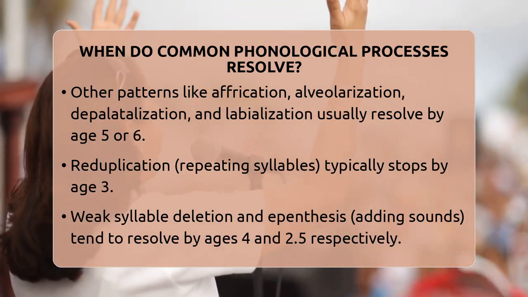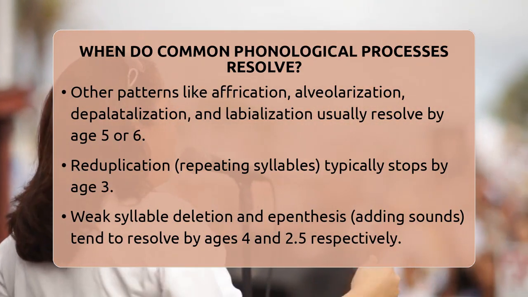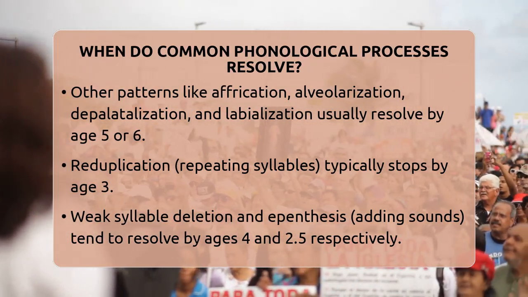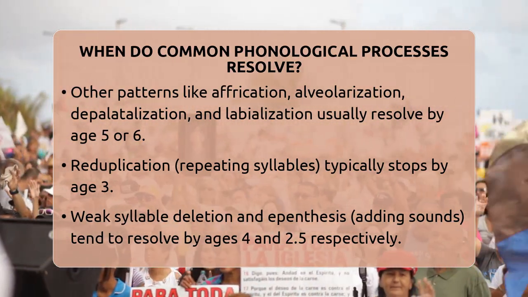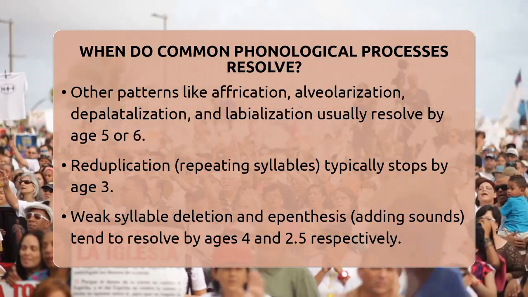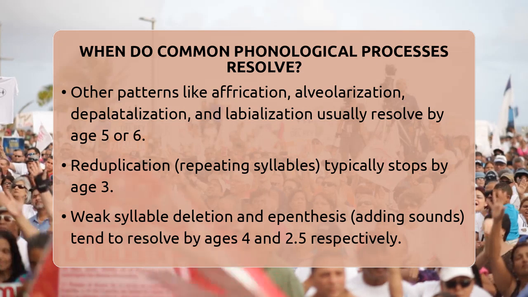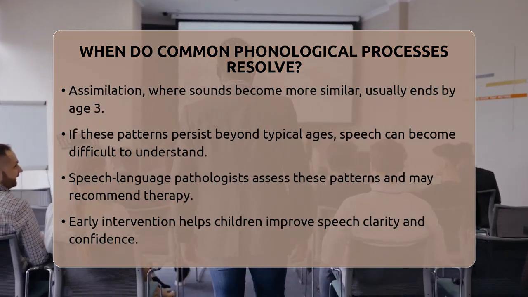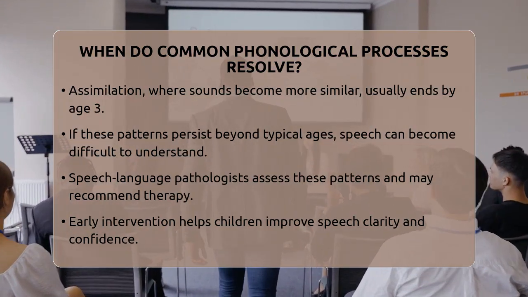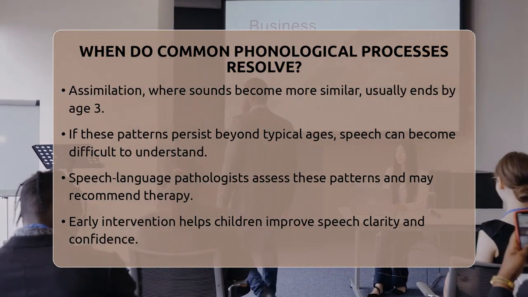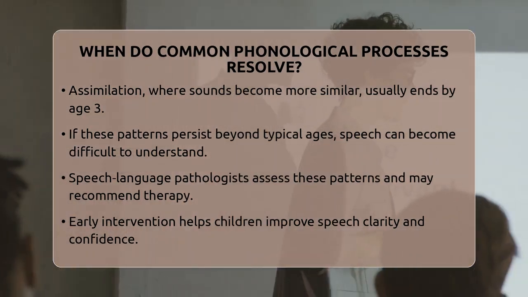Reduplication, or repeating a syllable like "baba" for "bottle," usually stops by age 3. Weak syllable deletion, where unstressed syllables are left out, like "nana" for "banana," often resolves by 4 years. Epenthesis, adding an extra sound, typically resolves by 2.5 years. Assimilation, where one sound becomes more like another, like "nan" for "nap," usually resolves by 3 years.